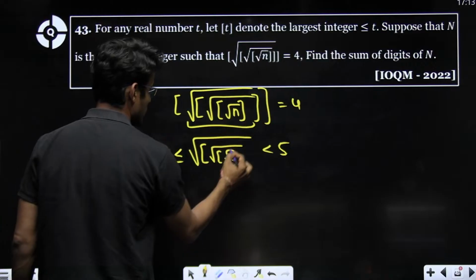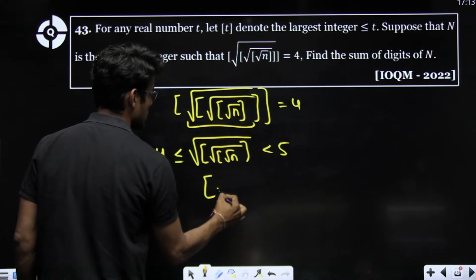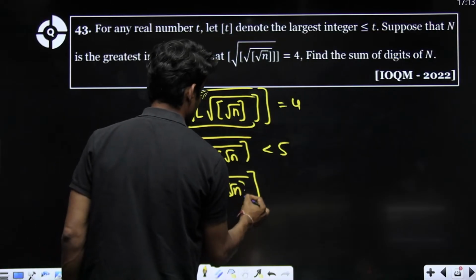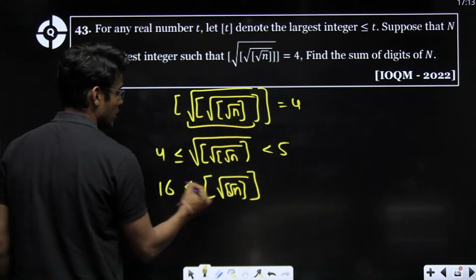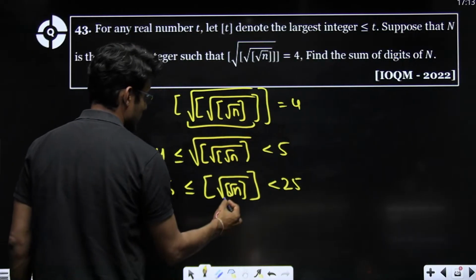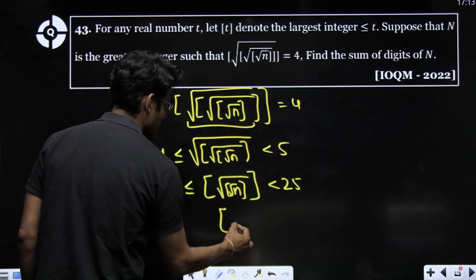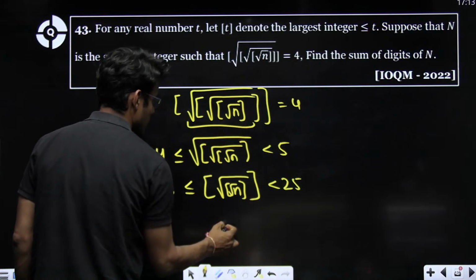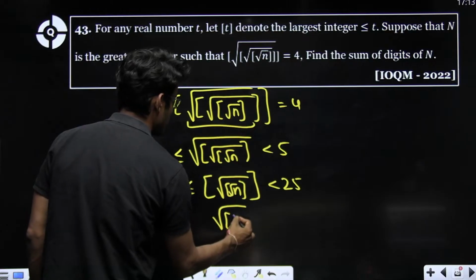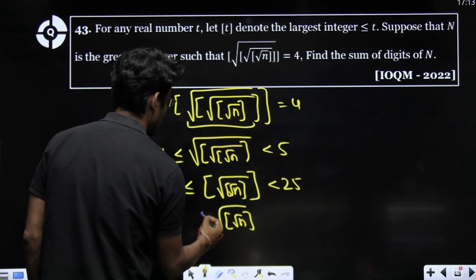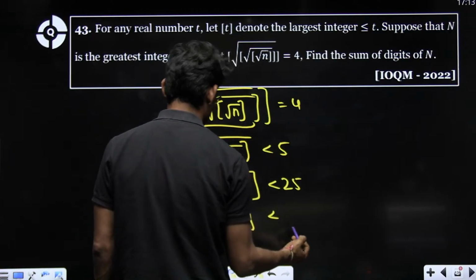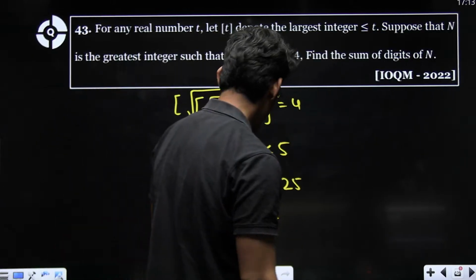Which means greatest integer of root n lies between 16 and 25, like my greatest integer can be 20 till 25.